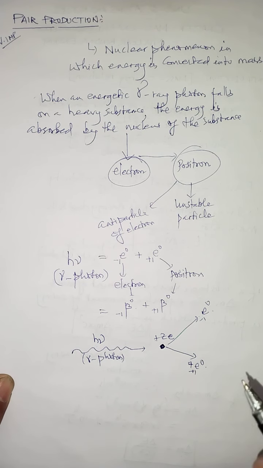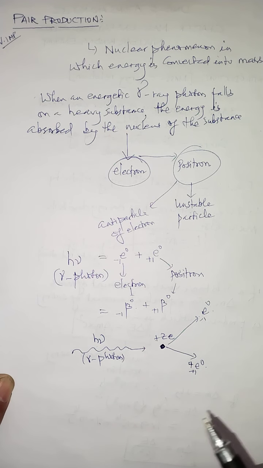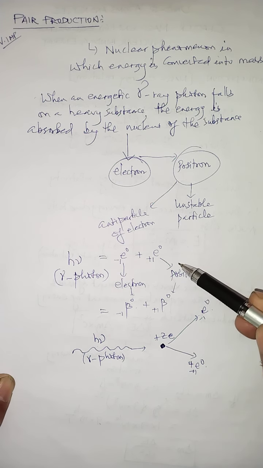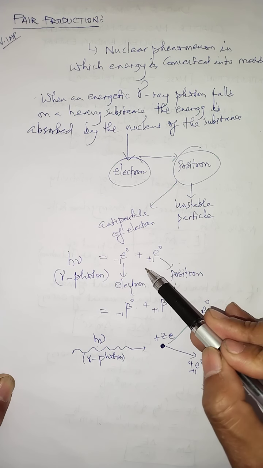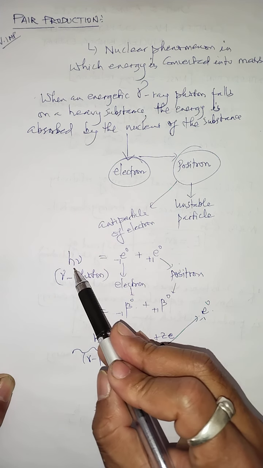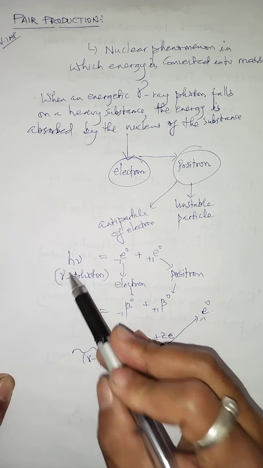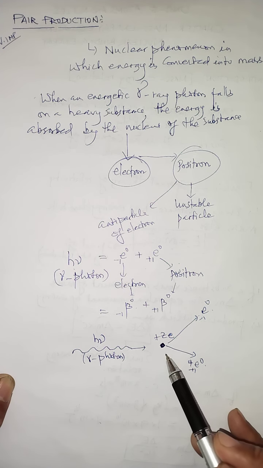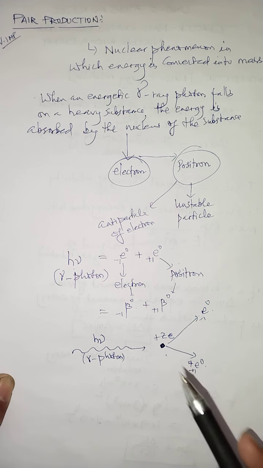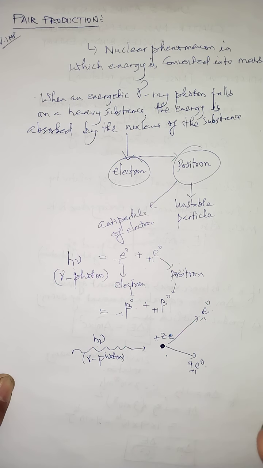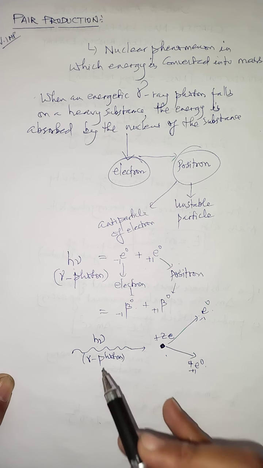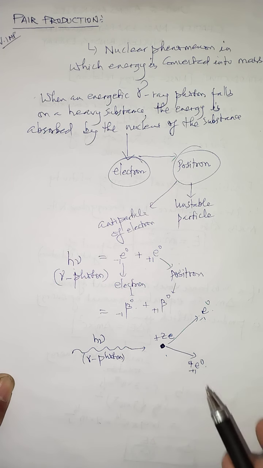Now one question arises out here under this phenomenon. If the origin of positron and electron is due to the energy of gamma photon only, then what is the necessity of the presence of this heavy nucleus? Now the answer is simply, if the nucleus is not present, just imagine, then in pair production, both energy and momentum will not be conserved.